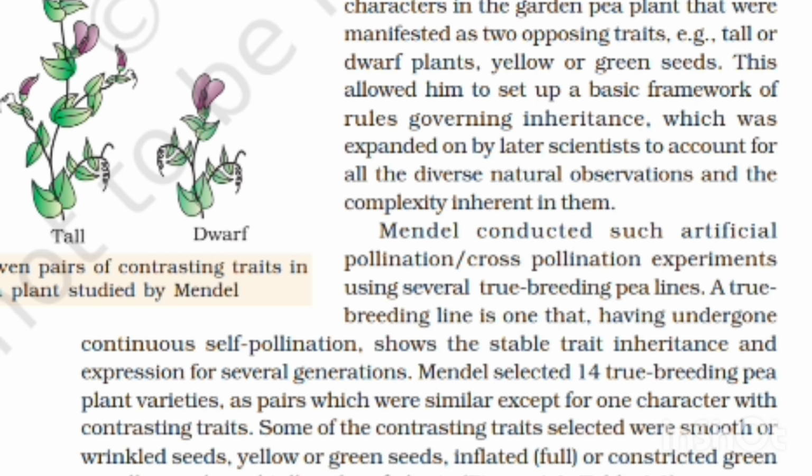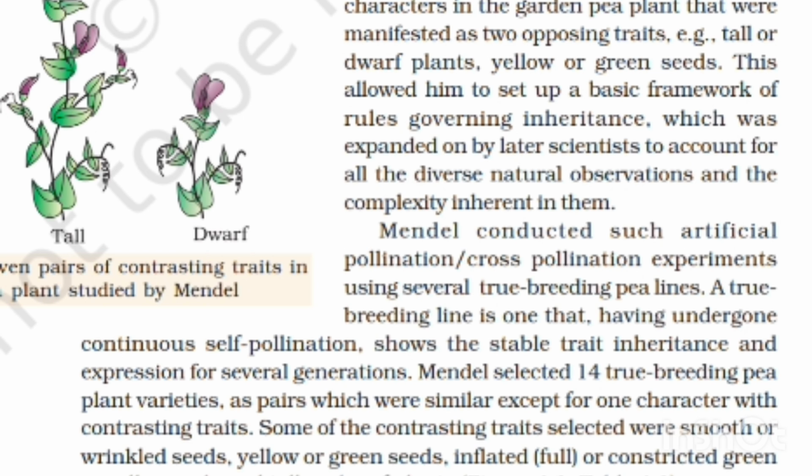Also, the confirmation of his inferences from experiments on successive generations of these test plants proved that his results pointed to general rules of inheritance rather than being unsubstantiated ideas. Mendel investigated characters on green pea plants that were manifested as two opposite traits.